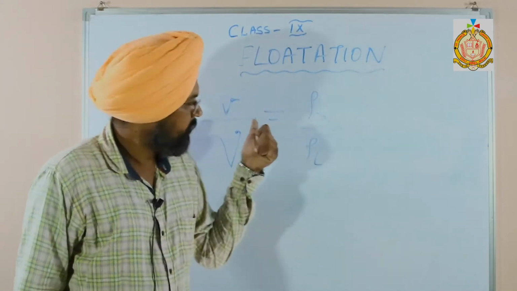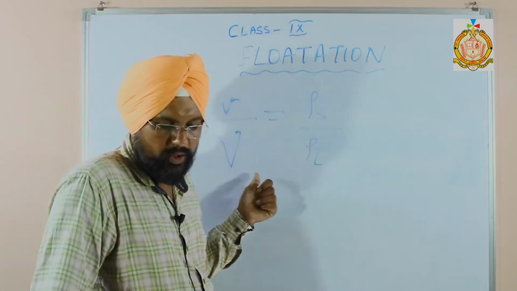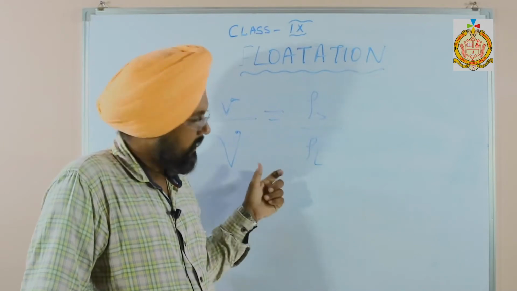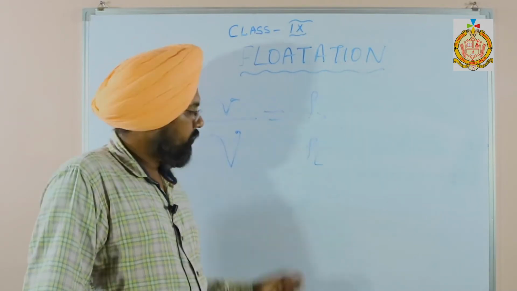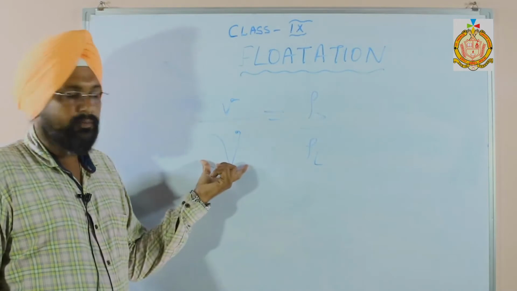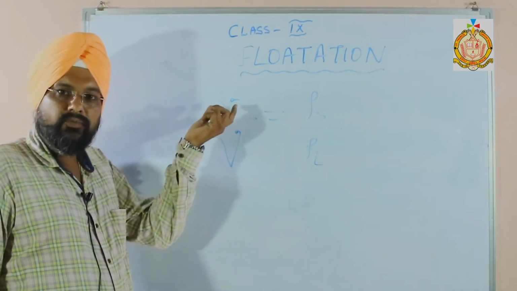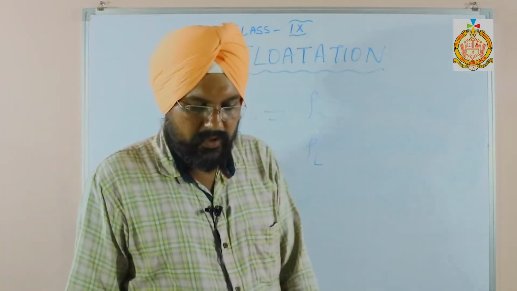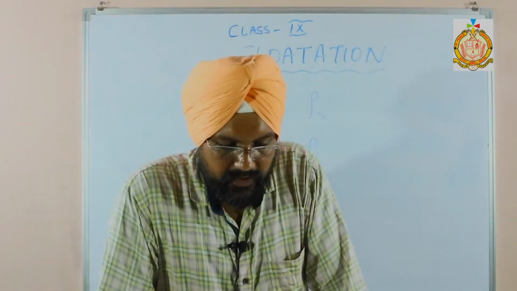What is capital V? Capital V is the volume of the body of density S, and small v is the volume of the liquid displaced by the body.